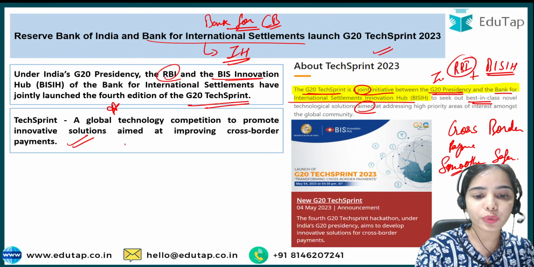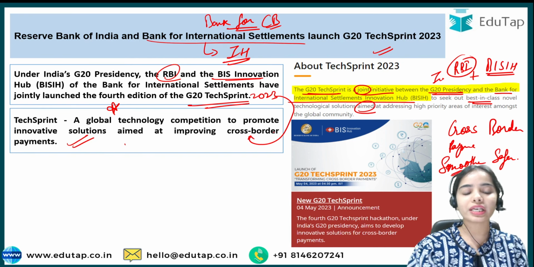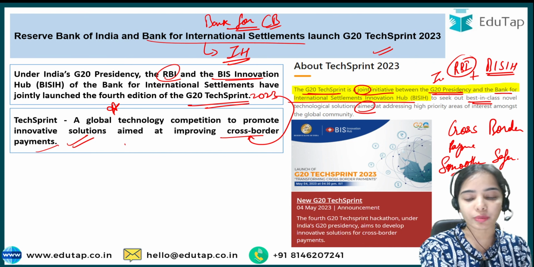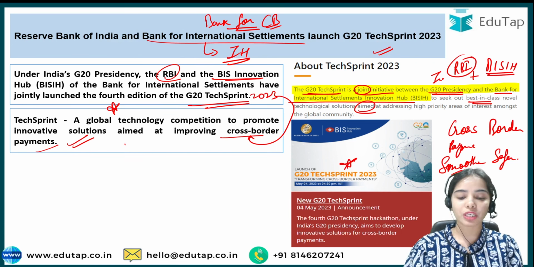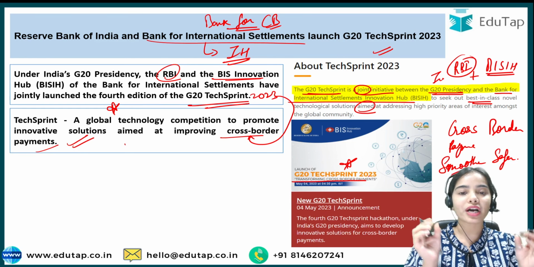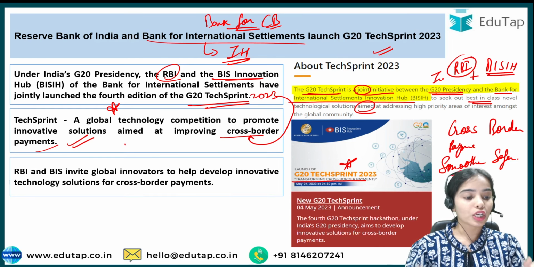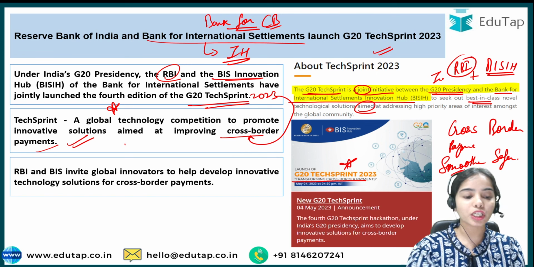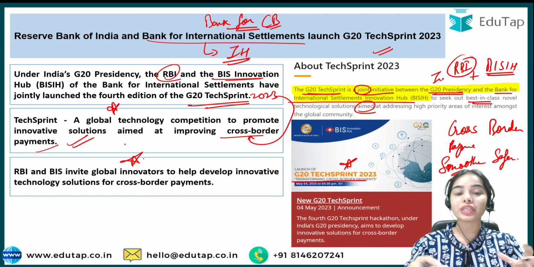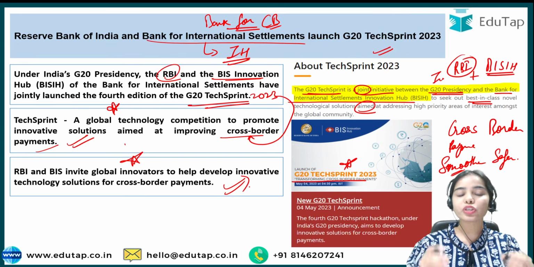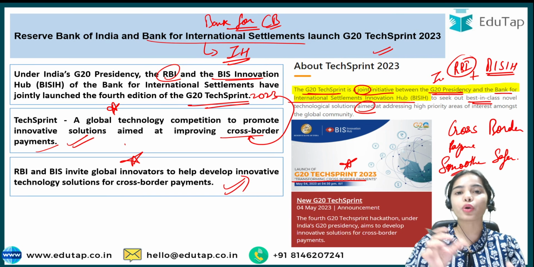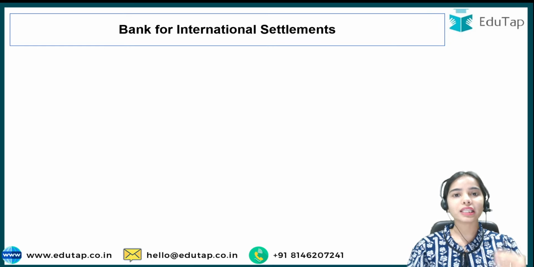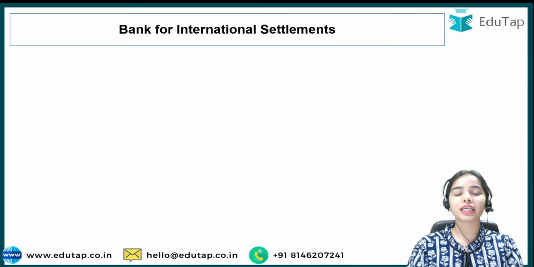And here in G20 Tech Sprint 2023, the theme is, or we can say the aim is to improve the cross-border payments. So G20 Tech Sprint 2023 has been launched with the aim or with the theme of transforming cross-border payments. Okay, so the Reserve Bank of India and the Bank for International Settlements Innovation Hub, they are inviting the global innovators from around the world to help develop the innovative technological solutions for promoting of the cross-border payments. Okay, so now we will understand the 3 problem statements regarding the cross-border payments on which the technological solutions will be developed by the innovators, and this competition will start.